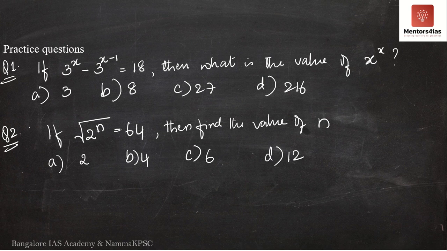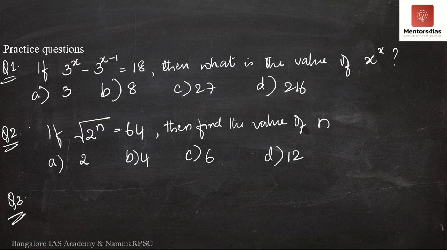See, it is the square root of 2 to the power n. So I can write this as what? 2 to the power n whole to the power 1 by 2. It is equal to 2 to the power n by 2. So 2 to the power n by 2 is equal to 64. Reduce 64 in terms of 2 to the power something. You will get the answer.